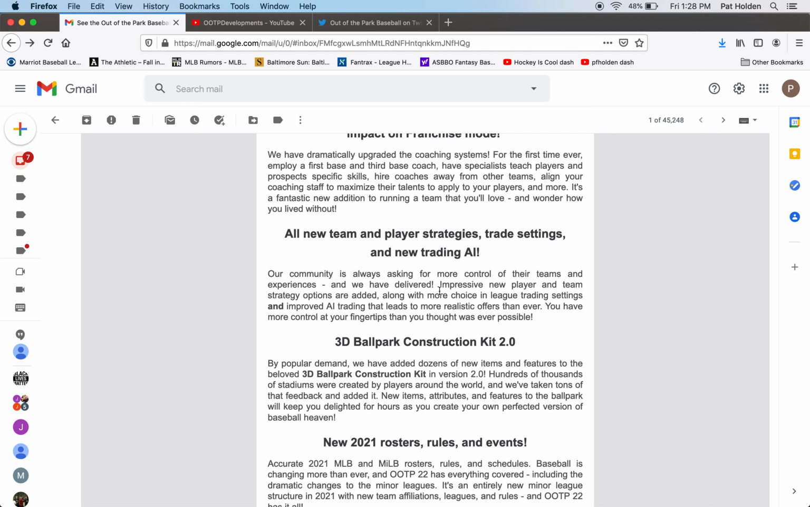And then league trade settings. So more choice in league trade settings. That'll be interesting. I wonder what that means. And improved AI trading that leads to more realistic offers than ever. Well, that's good, because my next realistic trade offer I get from the AI will be my first. That is definitely one part of the game that kind of lags behind how great the rest of the game is.